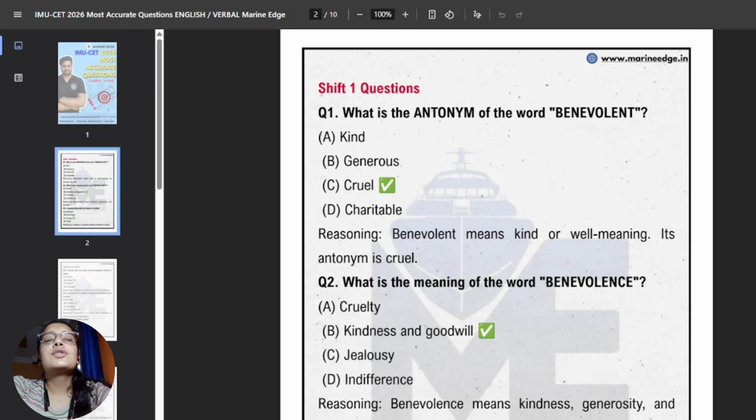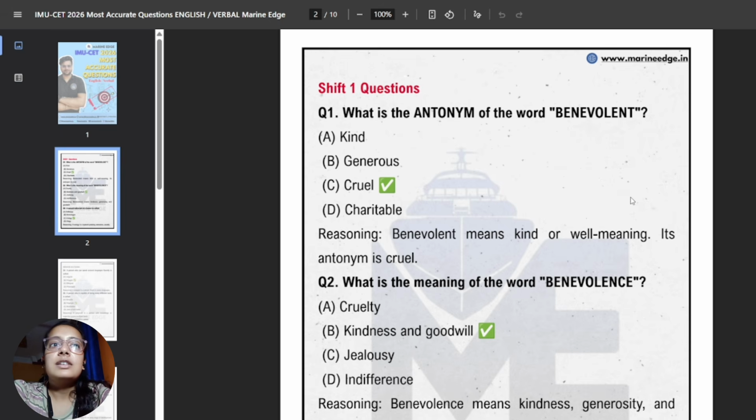Okay, so the question. This question asks about the antonym for benevolent. So basically benevolent means a kind, caring and generous person. So the opposite for the particular word can be cruel, because cruel means something harsh or unkind. So you see here the answer for this question is cruel.